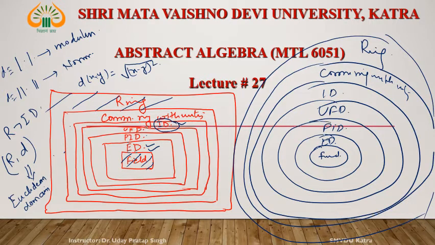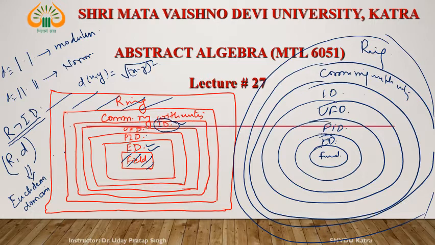But remember, before going to discuss Euclidean domain we have to clear everything about the integral domain, since every Euclidean domain is an integral domain.